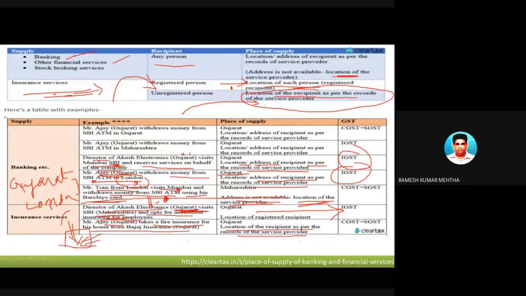That address will be mentioned in the insurance policy document. So that will be the location of the recipient, and the location of the recipient is in Gujarat, and Bajaj Insurance is also in Gujarat, and hence it is a case of CGST and SGST because it is a case of intrastate supply of services.